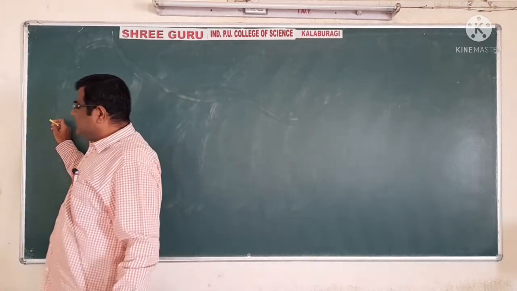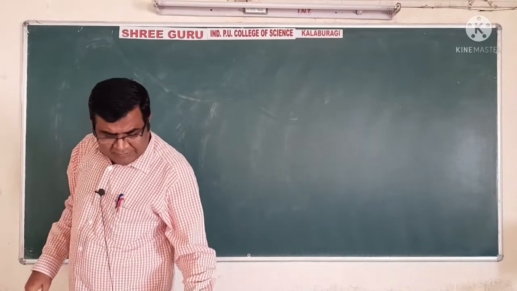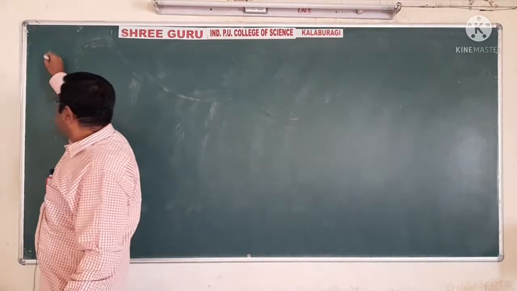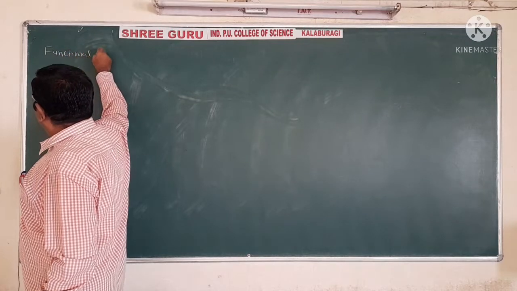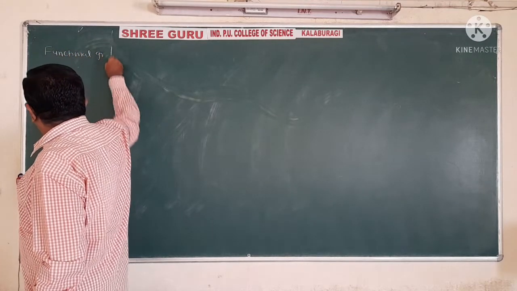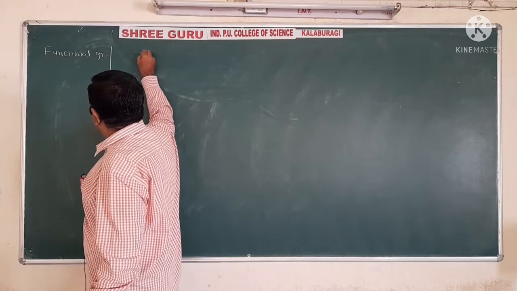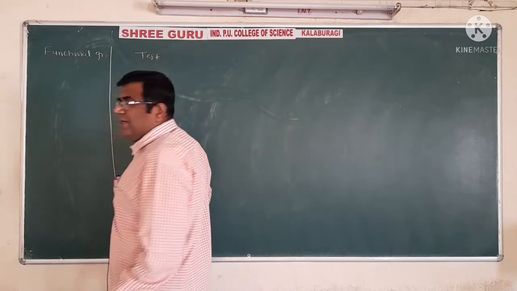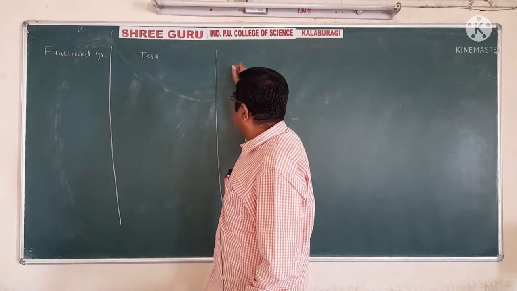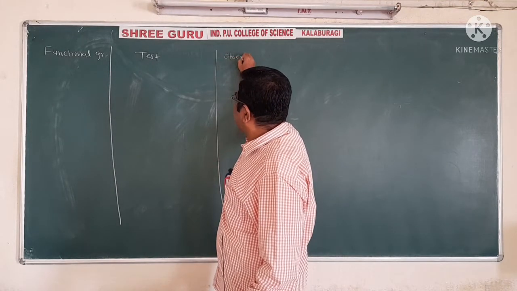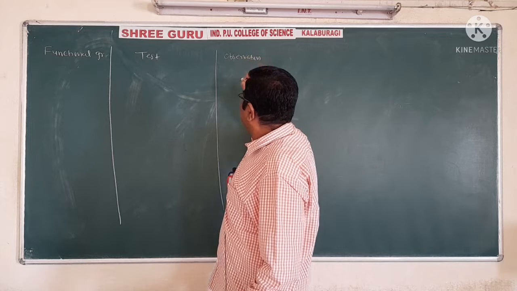So first I will write the particular functional groups which are there in our syllabus. I have already written those 6 functional groups. Then the particular distinction test they will ask in the examination, and the observation, what we observe.